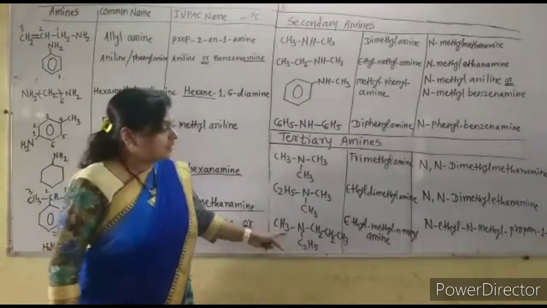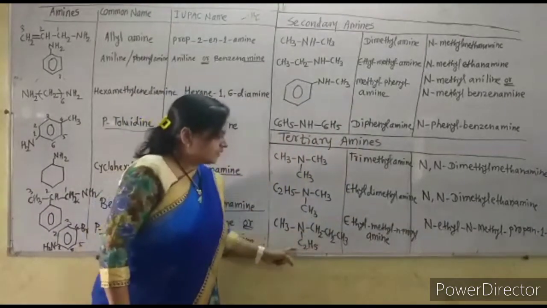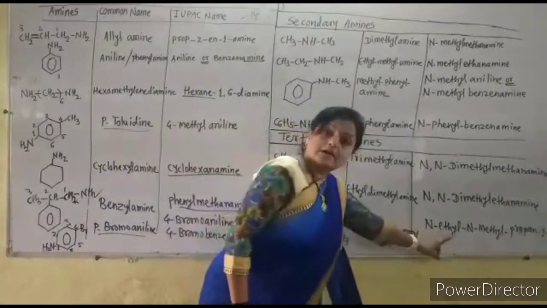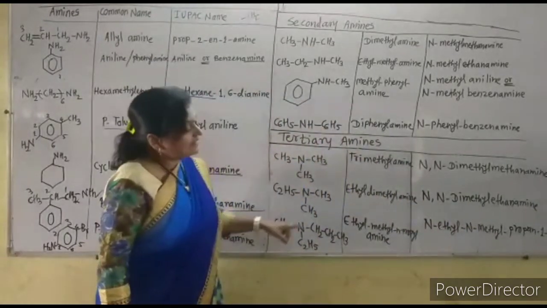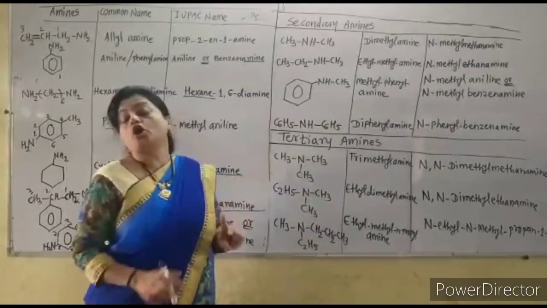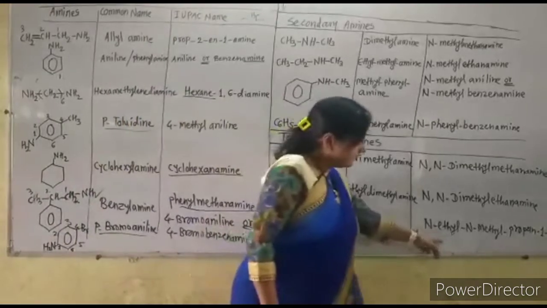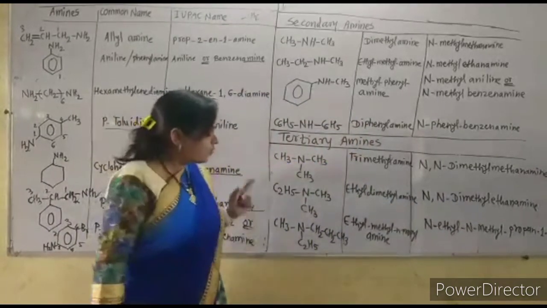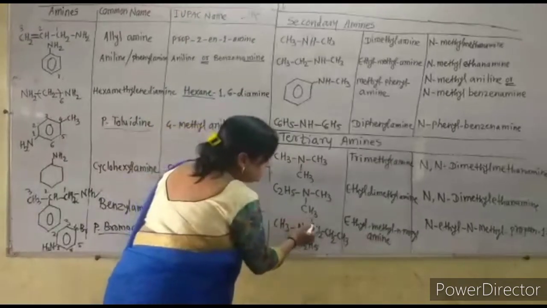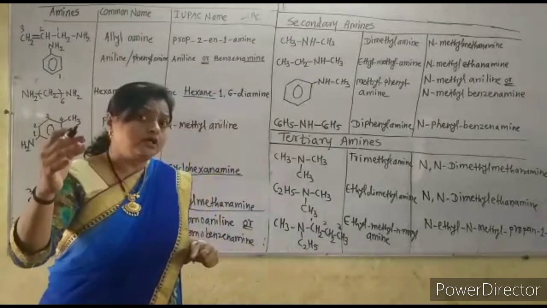Now see here, the N-ethyl, because alphabetically ethyl, the E, is the first word, then the M. So here they give the name as N-ethyl, N-methyl, not N-ethyl methyl. That is not correct. N-ethyl and then N-methyl and propan-1-amine. Why is it propan-1-amine? Because this is the chain of the carbon atoms having more than 2 carbons.